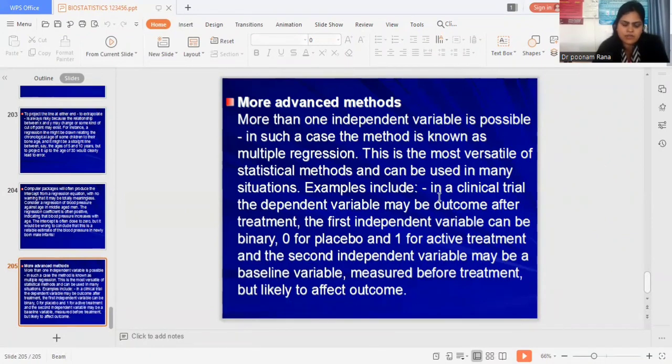In selection of sample, what is purposive selection? The deliberate selection of a sample because it is believed to be representative of a target population. I'm talking about purposive sampling, just a quick revision.